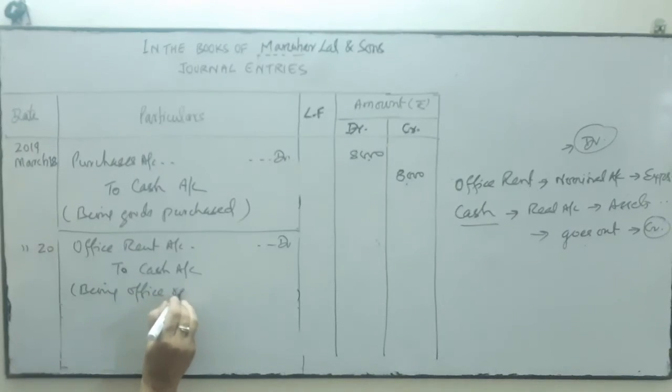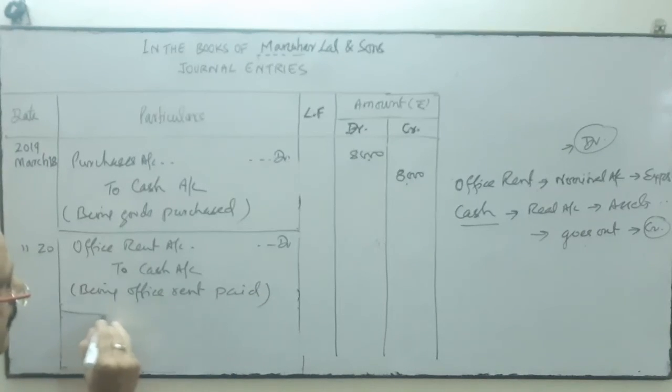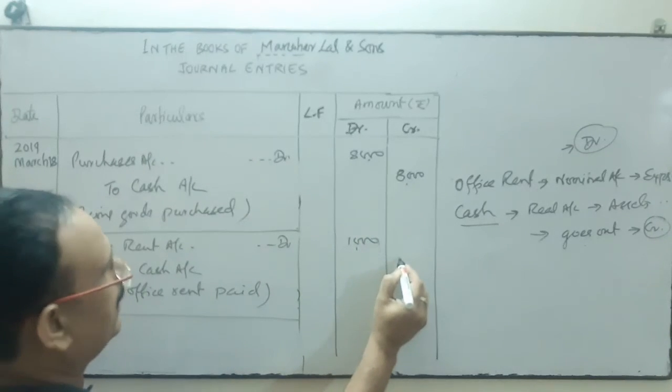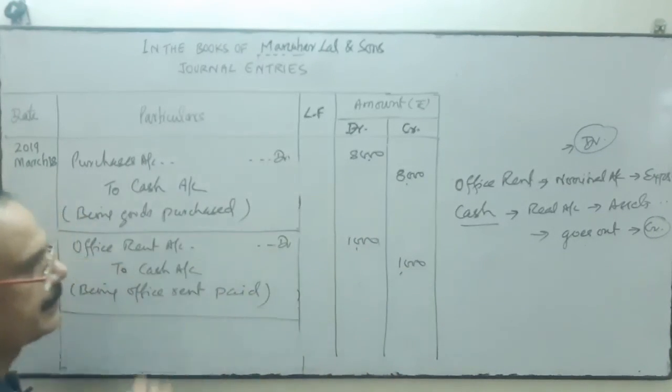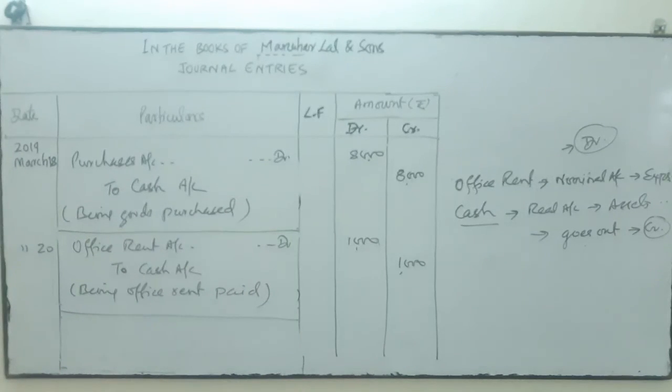Being office rent paid. This is the narration, a brief explanation. Amount is 1,000. So 1,000 is in debit and 1,000 is in credit. So in this way we record the transaction in the books of the business.